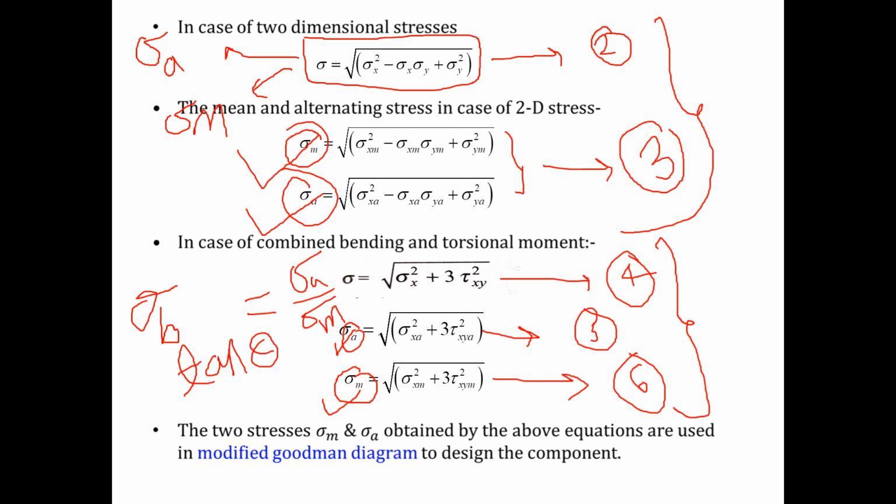With the help of the design equation we will calculate the value of alternating stress and mean stress, and then we will get the value of theta. And once we get the value of theta, we will plot the modified Goodman diagram, and from that diagram we will find out the dimension of the component, which is nothing but designing the component. I hope it is clear to you.